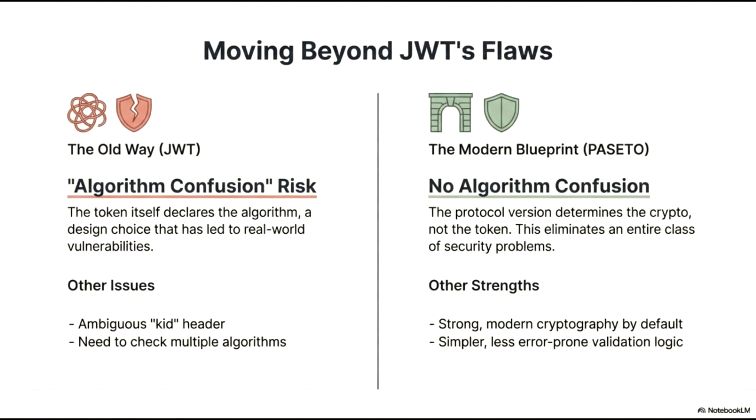Today, we are looking at the evolution of secure tokens and why we need to move beyond the inherent flaws of JSON Web Tokens, or JWTs. The traditional JWT approach suffers from a significant algorithm confusion risk. This is because the token itself declares which cryptographic algorithm should be used for its own validation, a design choice that has led to numerous real-world security vulnerabilities. Furthermore, JWTs are burdened by an ambiguous KID header and the operational complexity of having to support and check multiple algorithms simultaneously. In contrast, the modern blueprint provided by PASETO solves these issues by design.